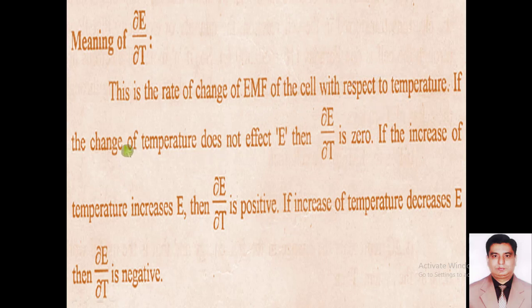Dear students, if the change of temperature does not affect electromotive force, then this temperature coefficient will be 0. If there is an increase of temperature, then electromotive force will increase, so this partial E over partial T will be positive. Similarly, if an increase of temperature decreases the electromotive force, then this temperature coefficient will be negative. So it means that the temperature coefficient may be 0, may be positive, may be negative.